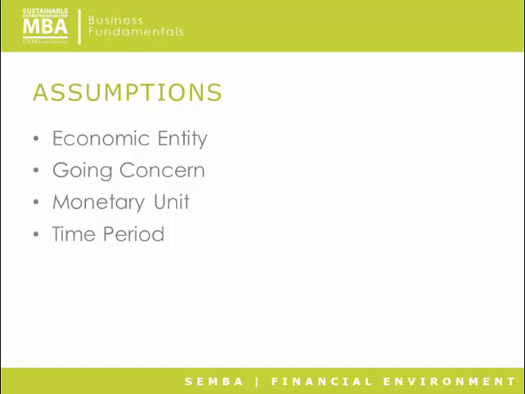The second is known as going concern. Financial statements are produced as if the company will continue in existence for the foreseeable future. It is practical because let's say a company is going to go out of business and they have to liquidate their assets. You can imagine that the value of their assets would be much less than if it were a going concern. You think when you see a furniture store going out of business, they're selling their inventory at even below cost. So that's the going concern assumption.